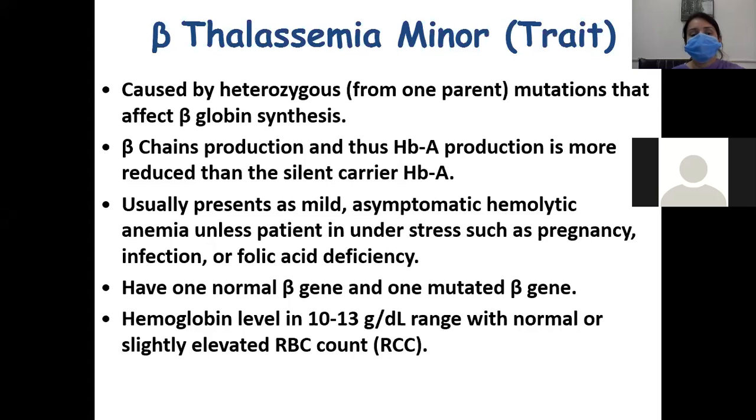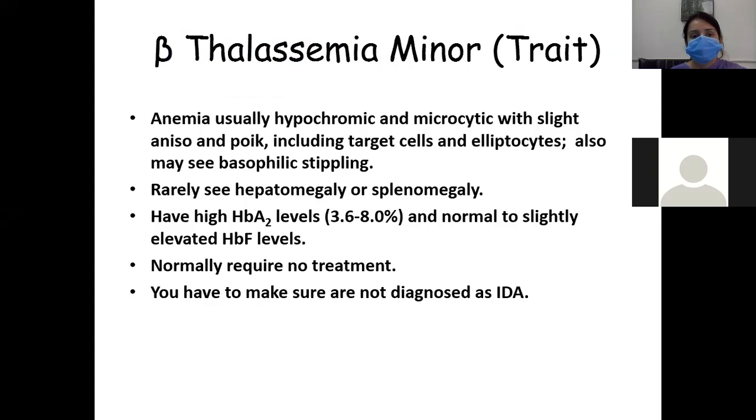They will have one normal beta gene and one mutated beta gene. Remember, this is very important: hemoglobin level in beta thalassemia minor will be in the 10 to 13 gram per deciliter range with normal or slightly elevated red blood cells. So hemoglobin is not so decreased that you need transfusions. Anemia is usually hypochromic and microcytic with slight anisocytosis and poikilocytosis, including target cells and erythrocytosis. Also, there can be some basophilic stippling. Hepatomegaly is rarely seen, and we do not normally require any treatment.